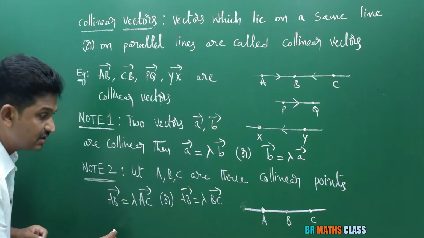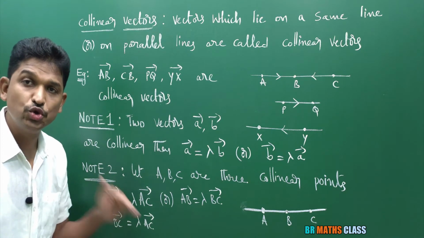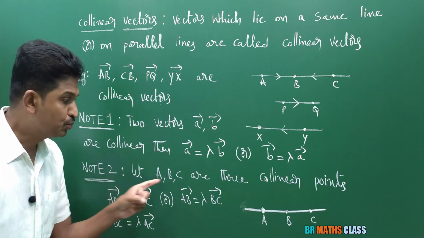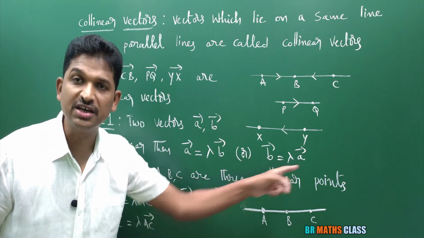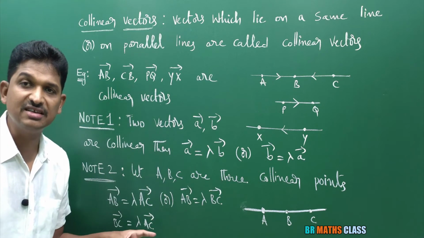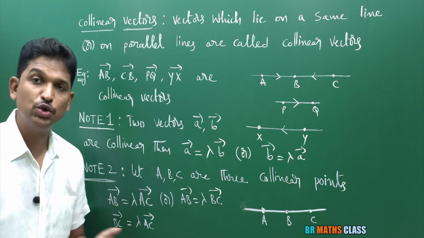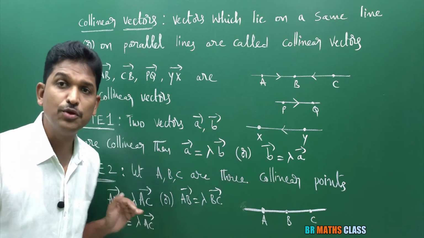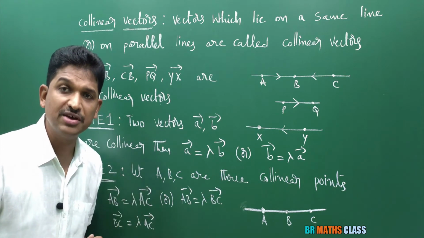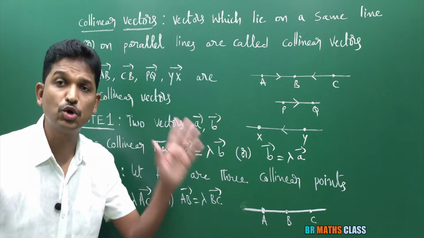And one more thing is, what point you need to know from this note too. To prove 3 points are collinear, if we prove any one of these things, it is enough. So while doing the problems, if they ask to prove that 3 points are collinear, if you prove that AB bar equal to lambda times AC bar, it means that the points are collinear.